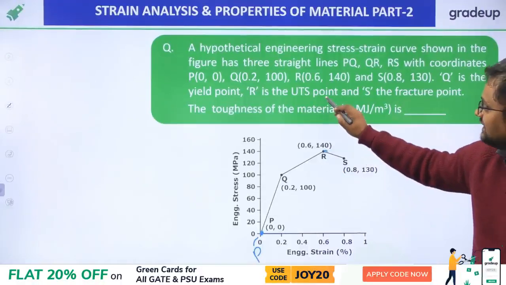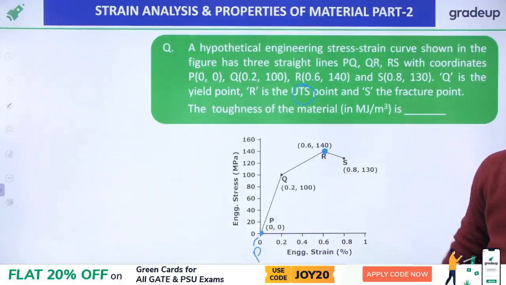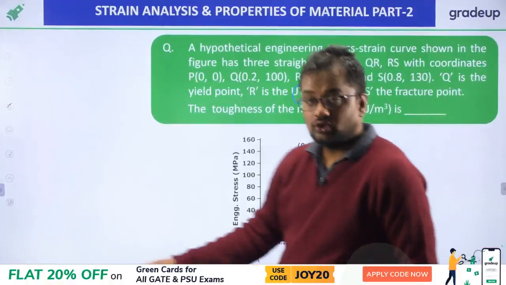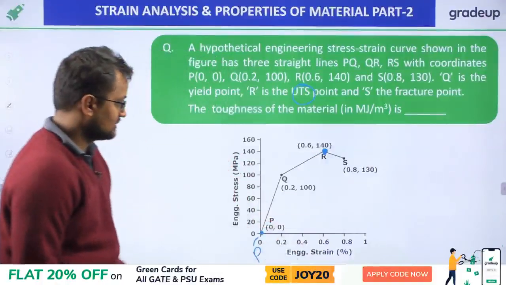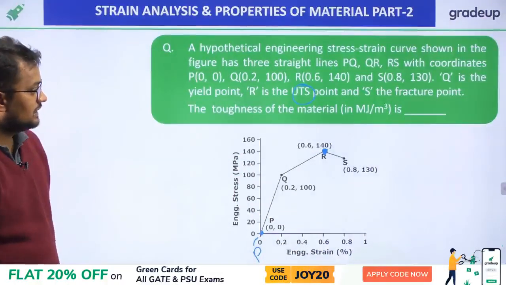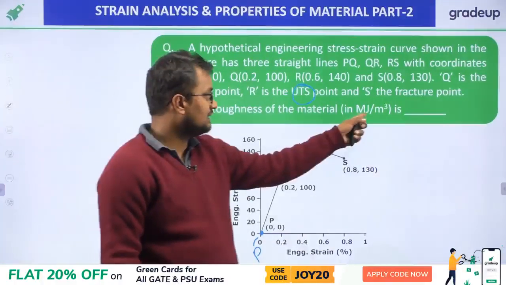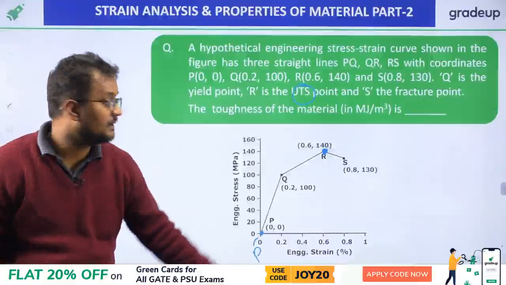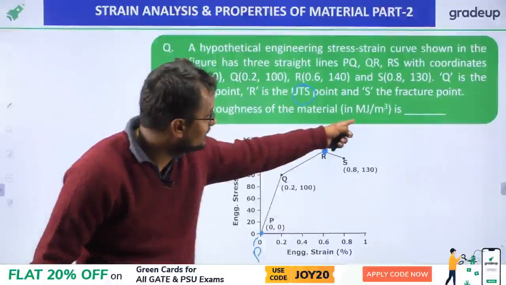R is UTS, ultimate tensile strength, that is maximum stress, which we denote by sigma U. UTS is maximum stress. This is R, S. Please find the toughness. It is given per meter cube, that is per unit volume. So in fact they are asking modulus of toughness, per meter cube.